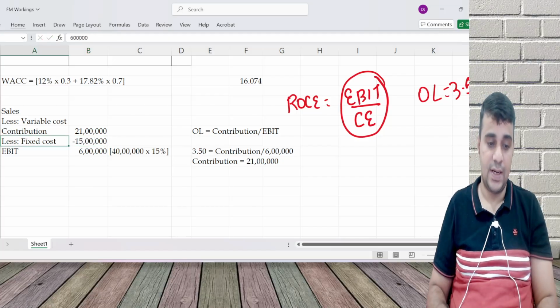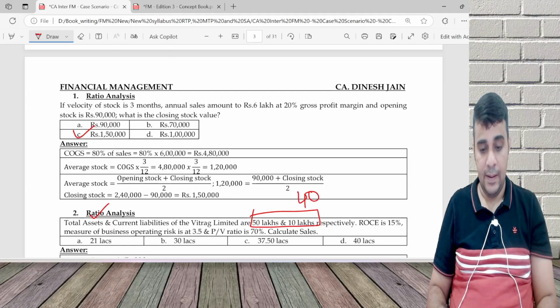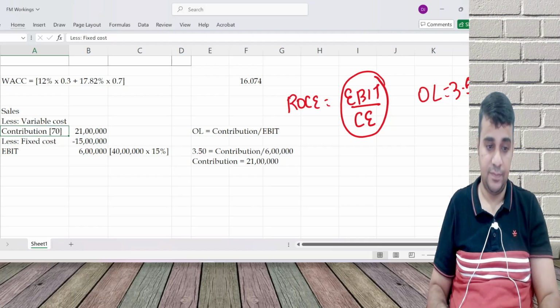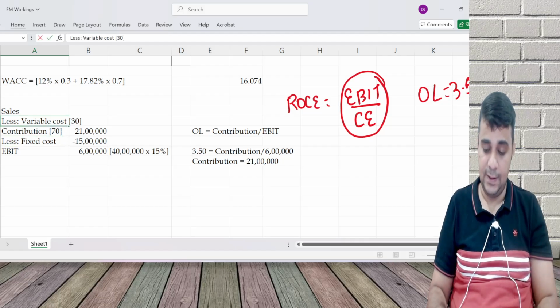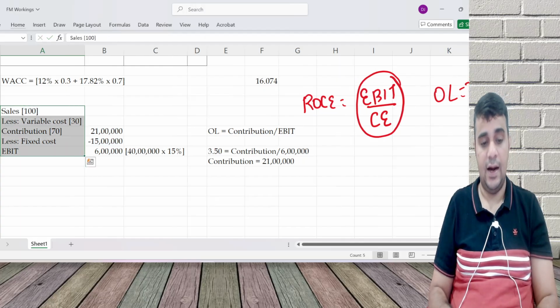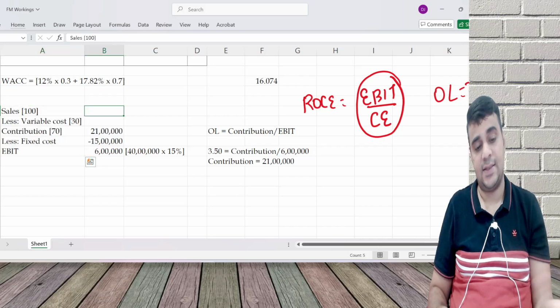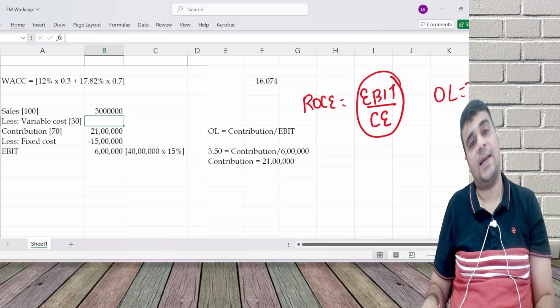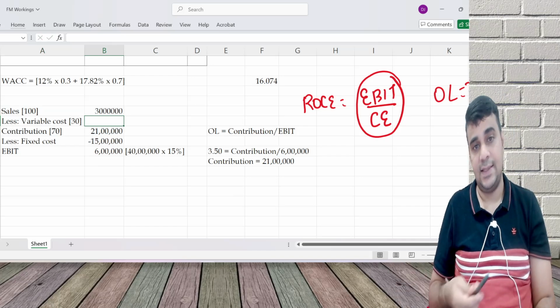The question has said PV ratio is 70%. So this is 70, variable cost is 30, and sales is 100. Working in reverse, 21 lakh divided by 70% gives 30 lakh as the sales figure.